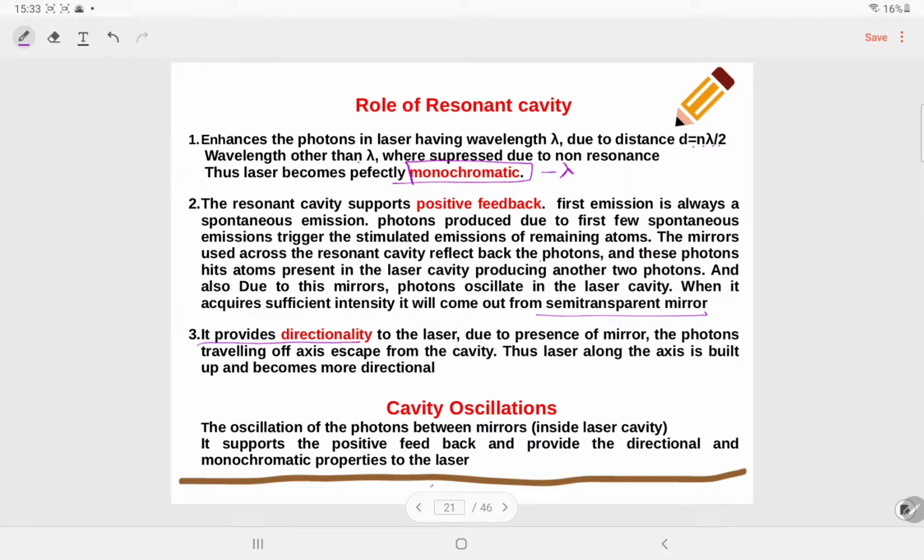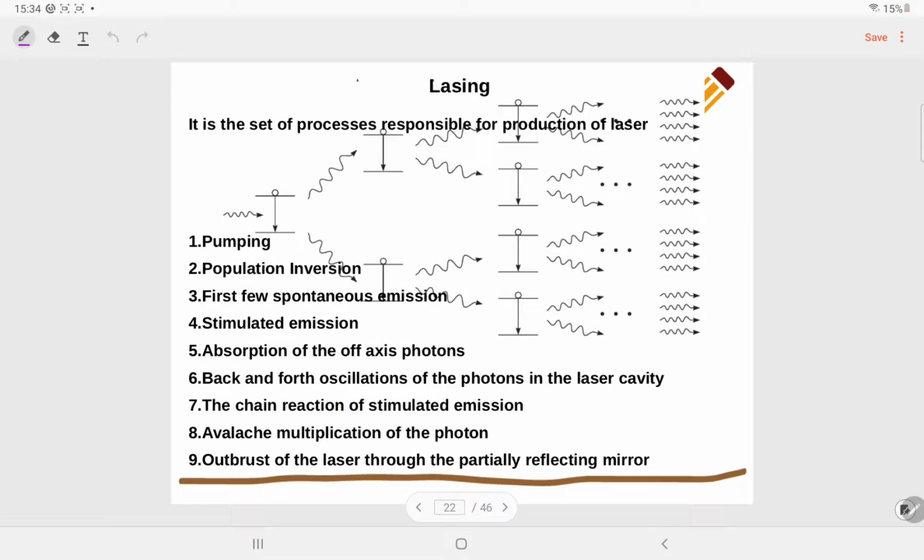It also provides directionality to the laser. Due to the presence of the mirrors, the photons which are traveling off axis escape from the cavity, and thus the laser along the axis is built up and becomes more directional. So this is also due to the resonant cavity. The oscillation of photons between the mirrors supports positive feedback and provides the directional and monochromatic properties of the laser. So this is the role of the resonant cavity.